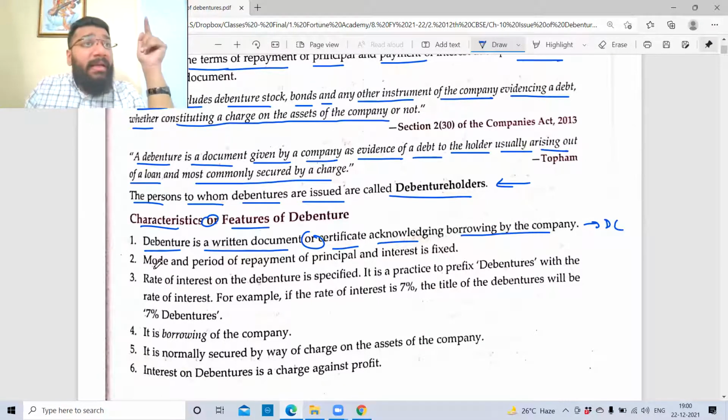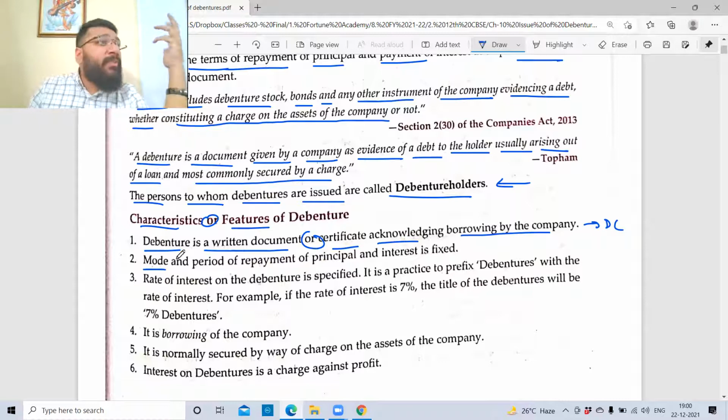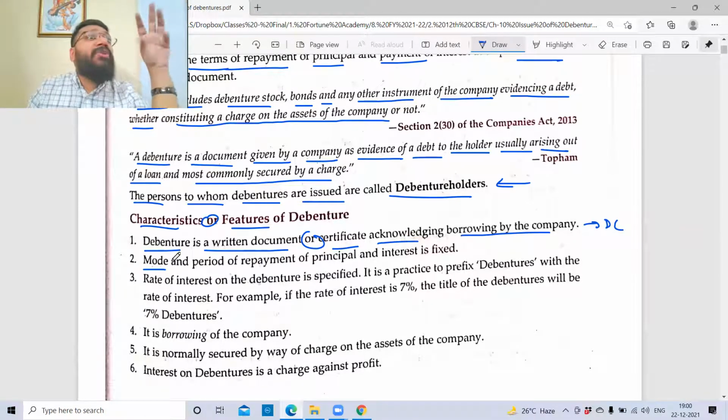Second, the document would also contain the mode of repayment. Will I pay it in the form of NEFT? Will I do RTGS? Will I give a check? Will I give cash? I need to specify the mode of repayment and the period.